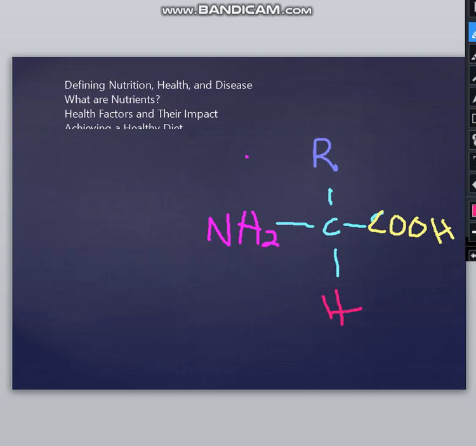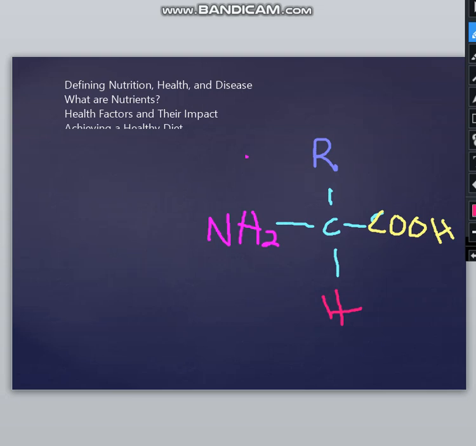As you can see, the pink colored thing that you are seeing here is the NH2 group, which is also known as the amino group. And then this yellow group that we are saying, COOH, is the acid group or the carboxylic group. So that's how we do amino, and then there's acid, so it becomes amino acid.